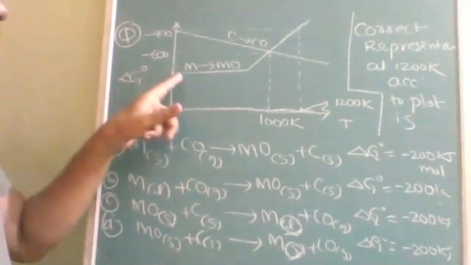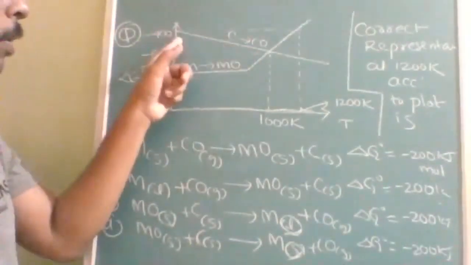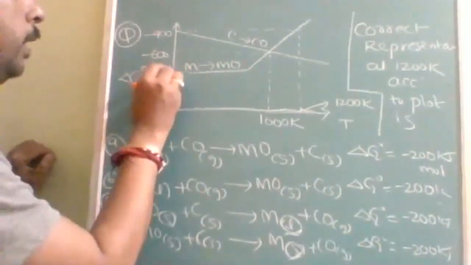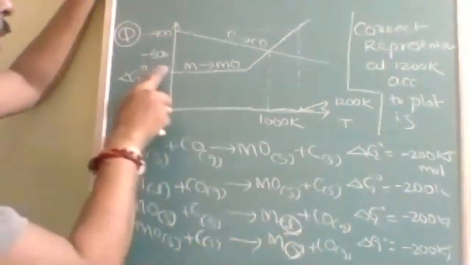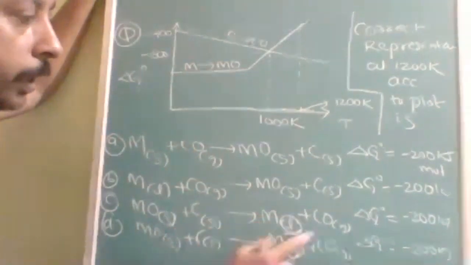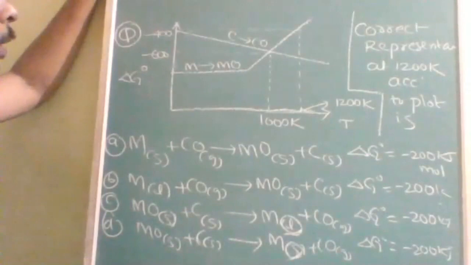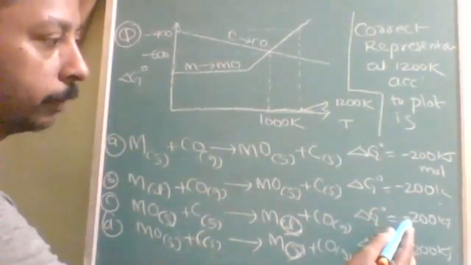This is more negative, this is less negative, therefore this will be opposite, this will be minus. Suppose I am taking it as minus 800. So in this condition the net value is going to be negative. When I write like this, I will get a negative value, more negative. Is that understood? Now let us see about this one.